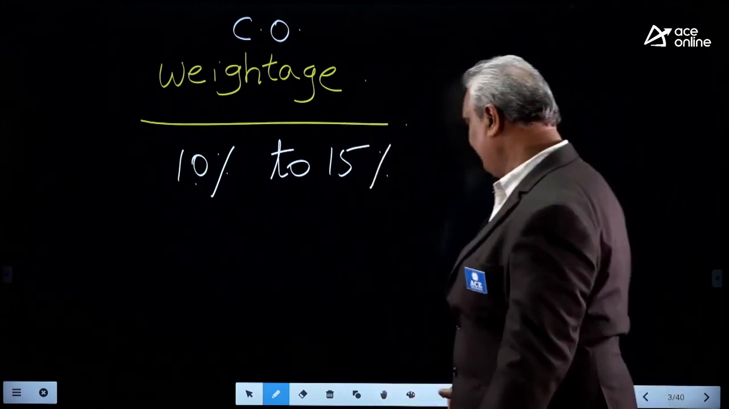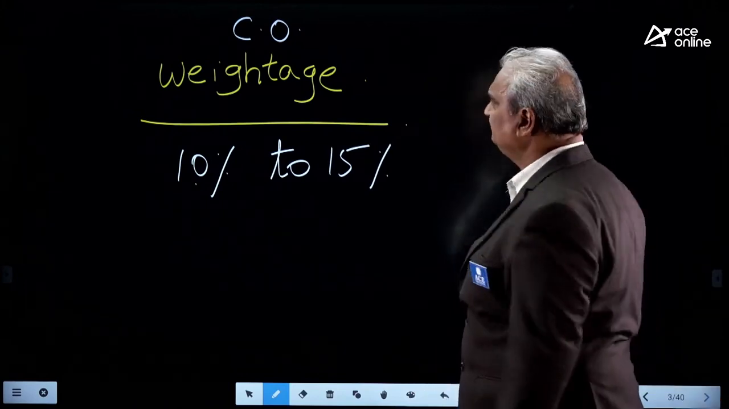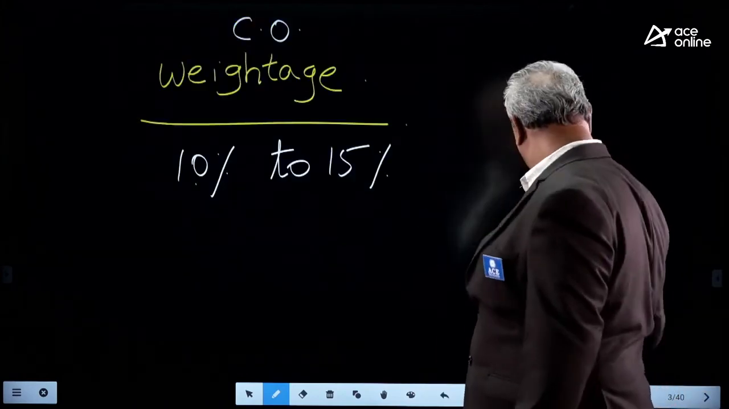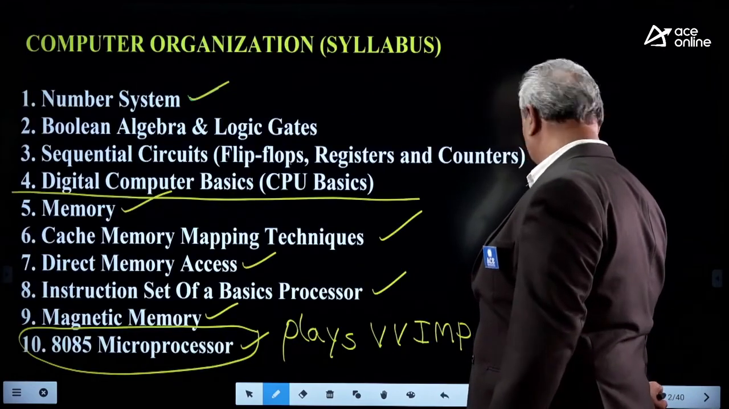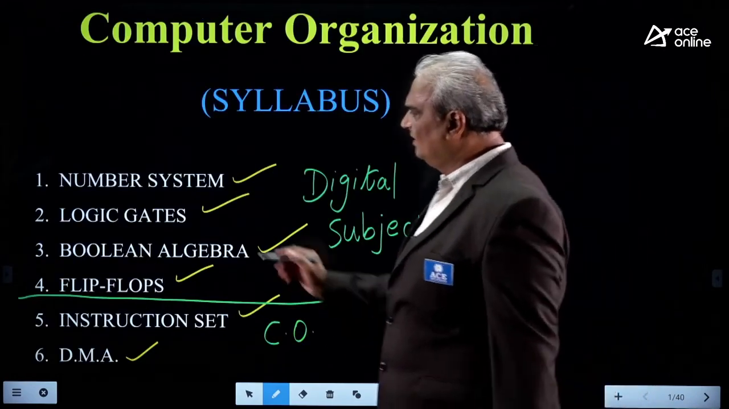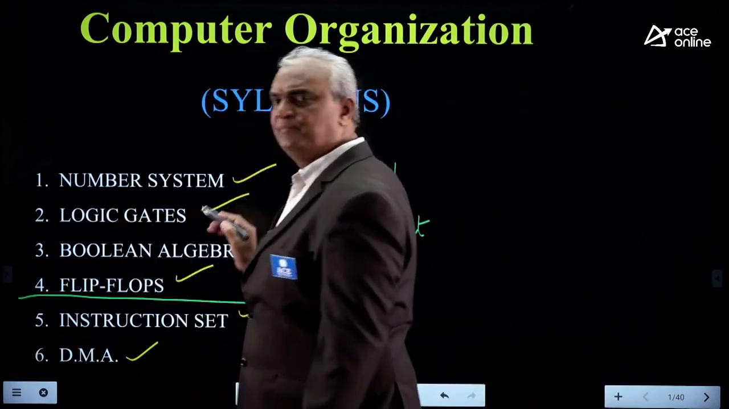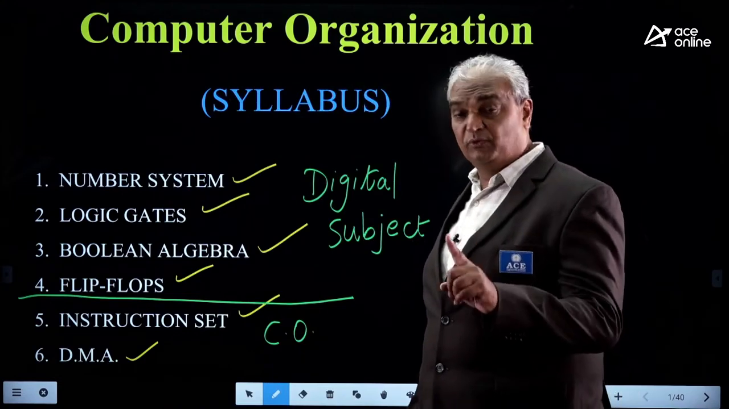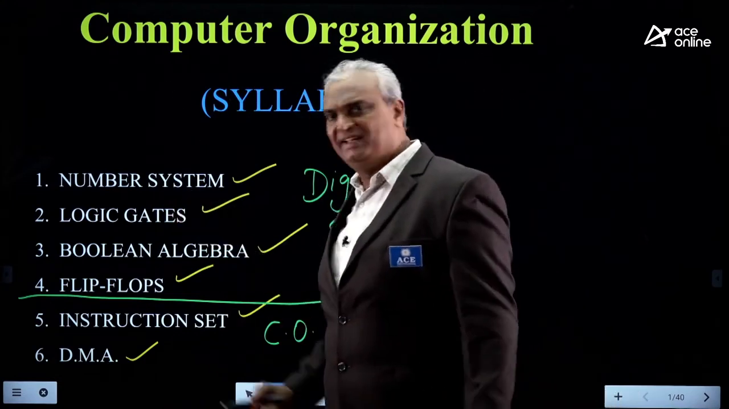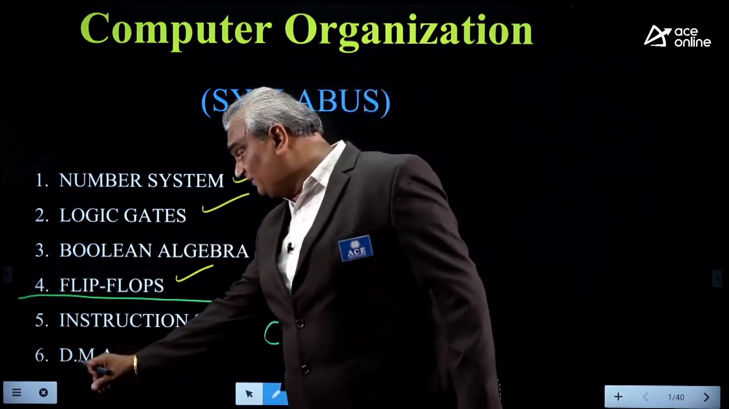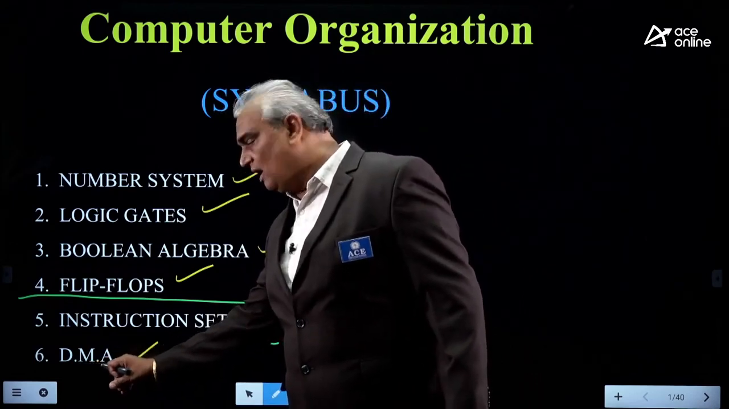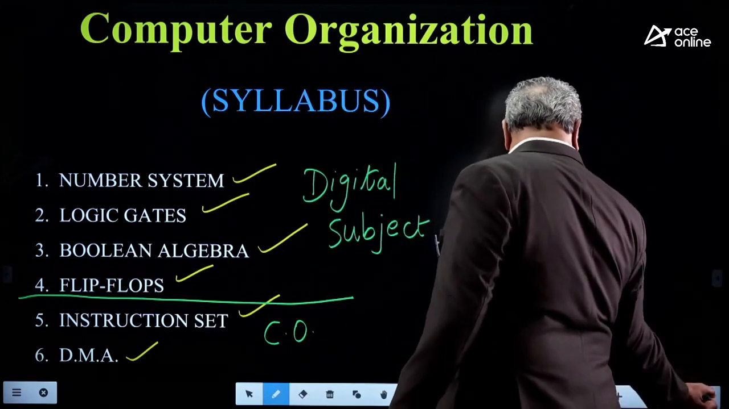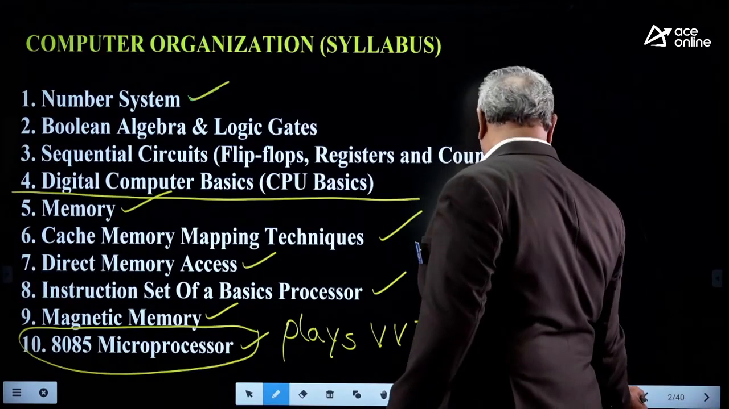Next, look here. Already I told you, number system plays a very essential role, because if you watch any paper, a minimum of one question will be there. At the same time, frequently some questions are there on the DMA topic. Before going to discuss the previous questions, let me explain one more point.